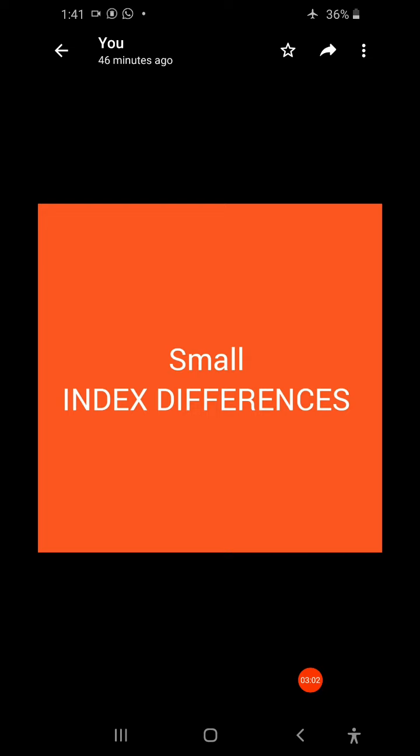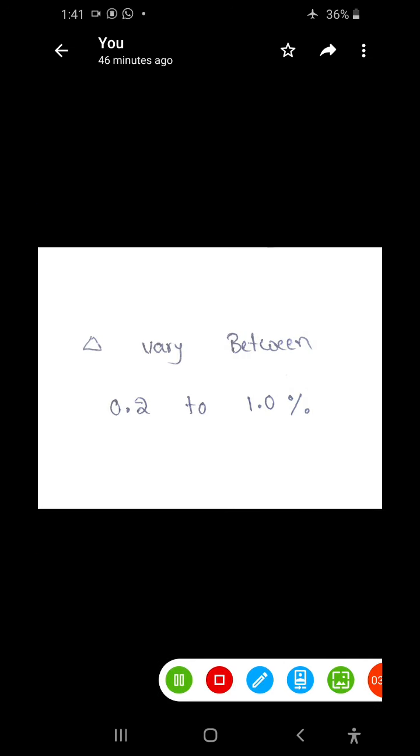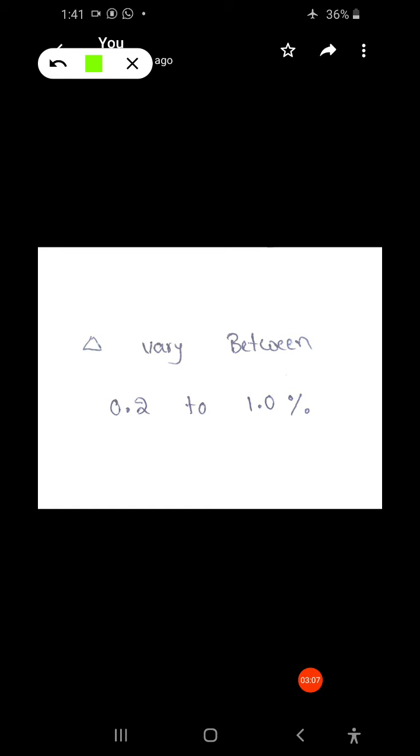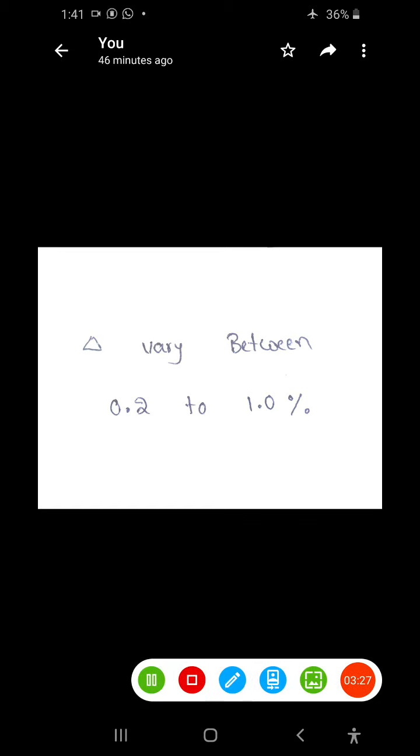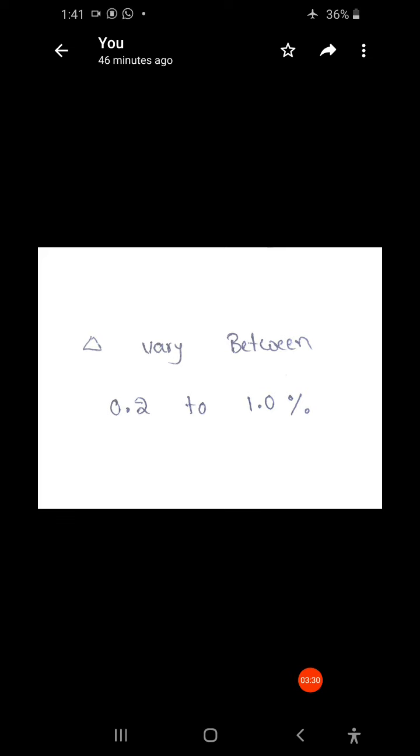That is the core relative index difference, delta here, which varies between 0.2 to 1.0%.